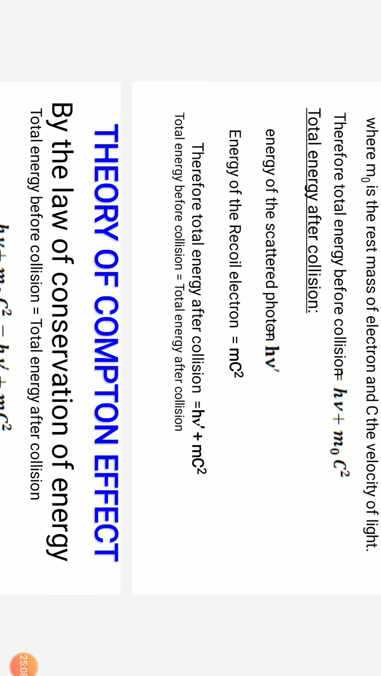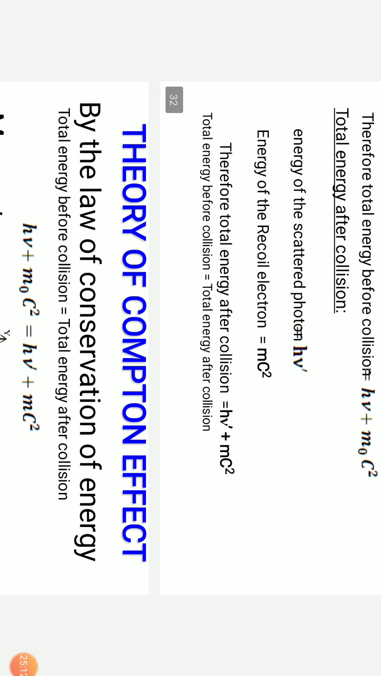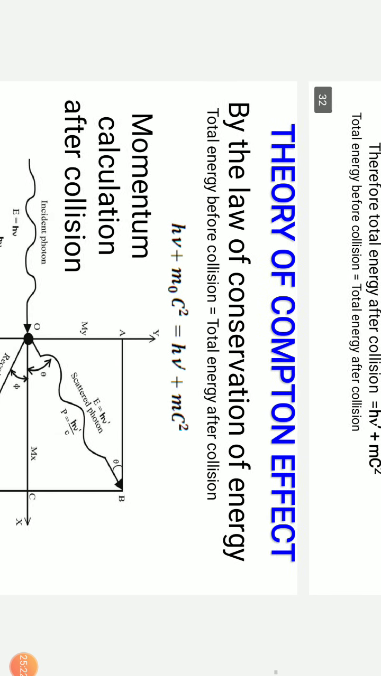And the total energy after collision is given by h nu dash for the photon, and for the recoil electron it is given by mc square, where m is the mass of the electron in motion. Therefore, the total energy after collision is given by h nu dash plus mc square. So total energy before collision equals total energy after collision.